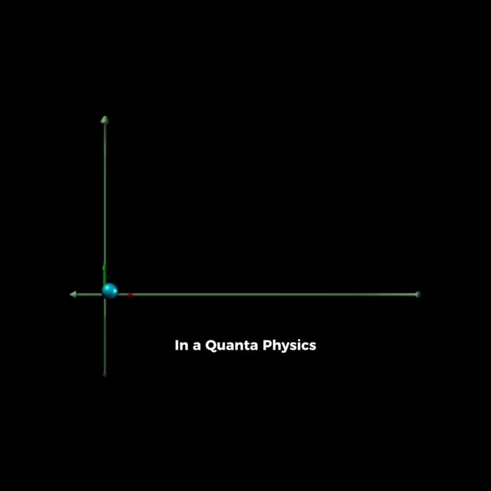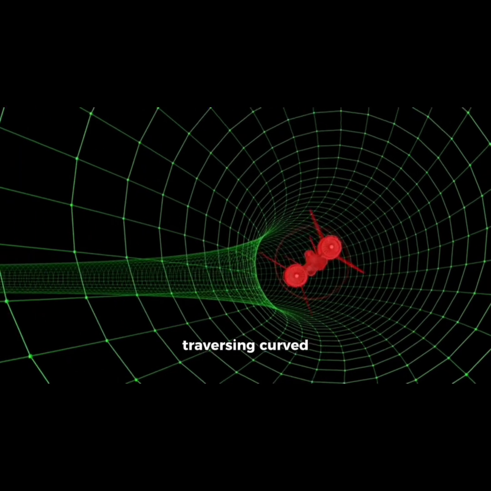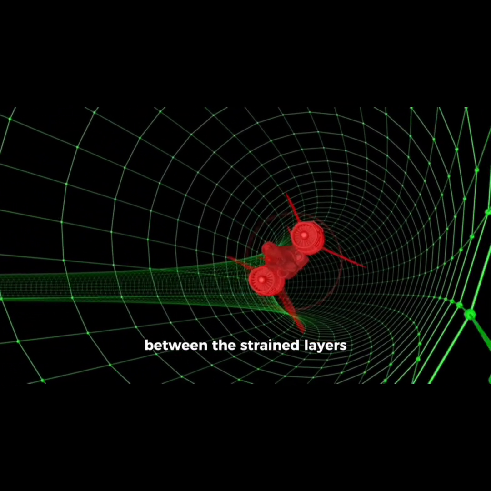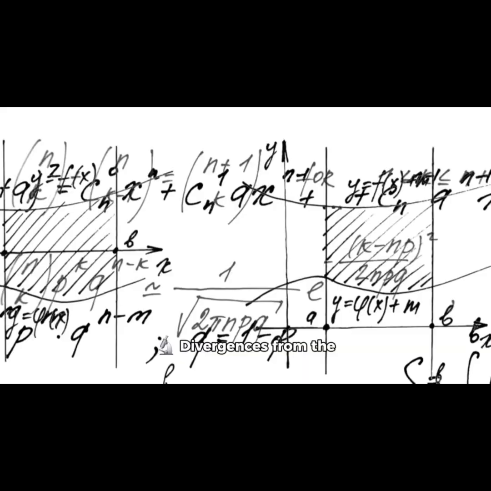In a quantum physics corridor, extended vacuum conditions, sometimes referred to in quantum physics as deep stretch or midfield, the relationship between energy and time is rebalanced. The ship is no longer traversing curved spacetime, but slipping between the strained layers of an expansive vacuum fabric. Divergences from the Standard Model.